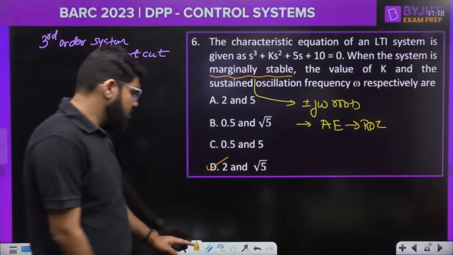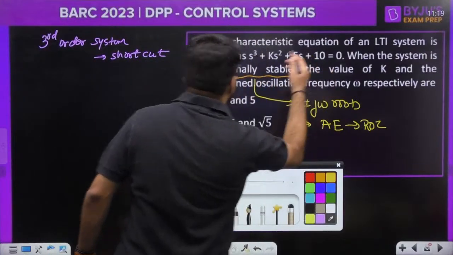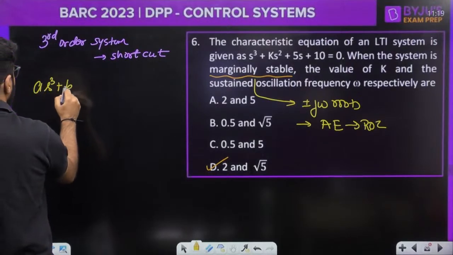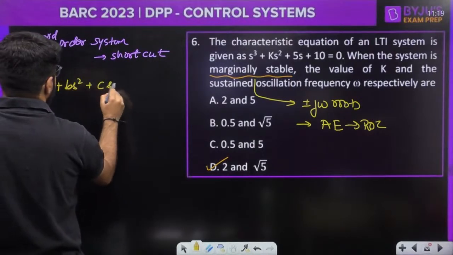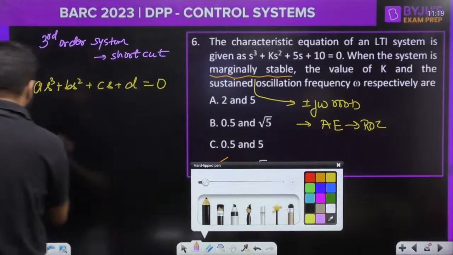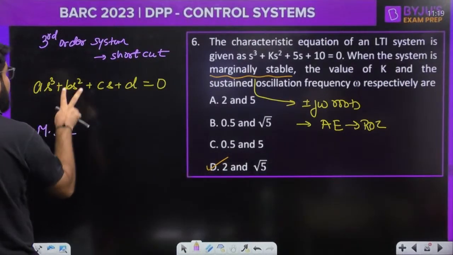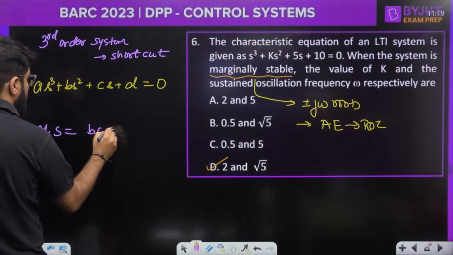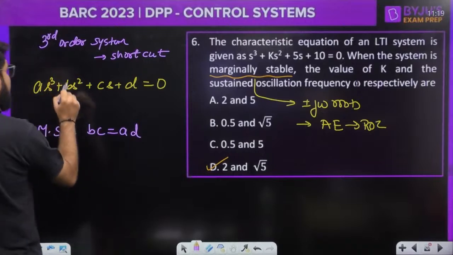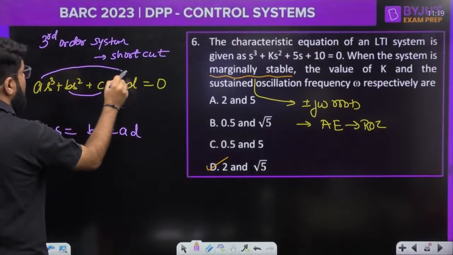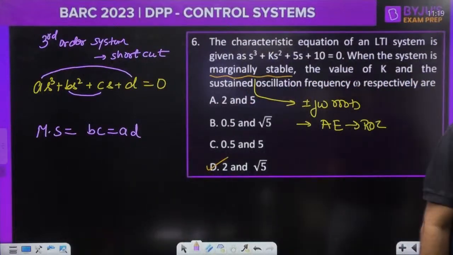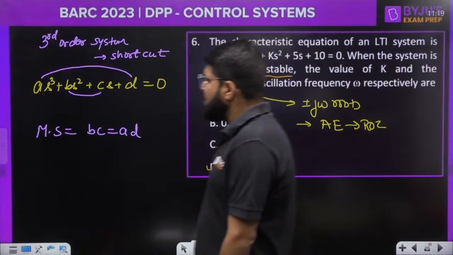Now, what I was telling you, the shortcut for the cubic equation, s cube plus b s square plus c s plus d equal to 0. For the system to be marginally stable, the inner product should be equal to the outer product. The inner product b into c should be equal to the outer product. Product of means is equal to product of extremes. Okay, product of extremes. So directly you can take that.